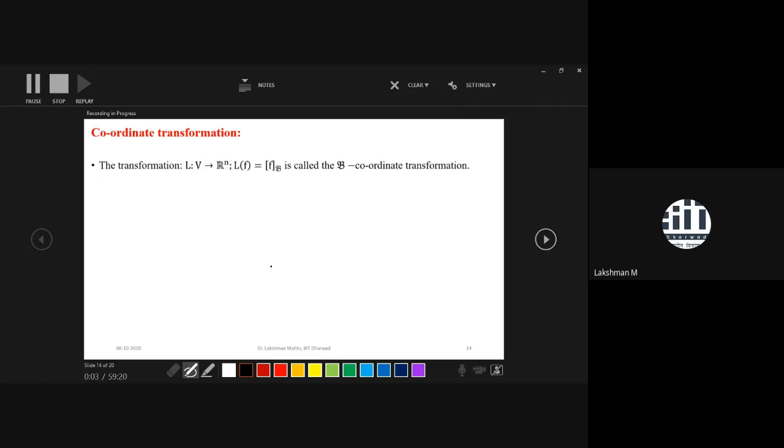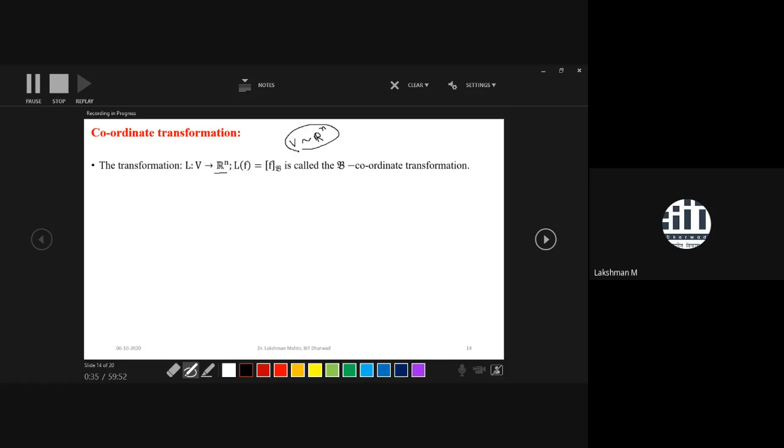With respect to that coordinate vector, we can define a coordinate transformation. What is the coordinate transformation? It is a linear transformation, again, from the given vector space or linear space V to Rn. What I told you is that we are trying to establish a 1-1 correspondence between a vector space of dimension n and Euclidean space Rn.